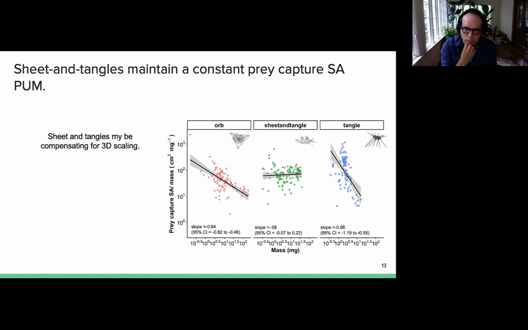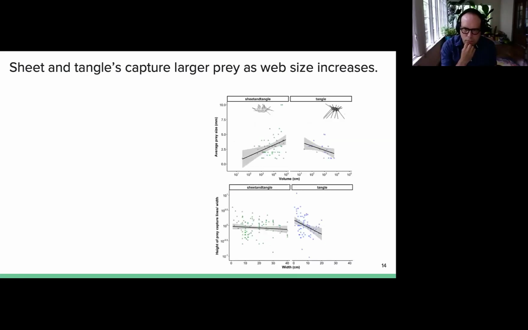given the metabolic scaling illustrated in the figure on the left, but that tangles are apparently doing worse at a slope of negative 0.86. The fact that the slope is steeper than predicted by metabolic scaling in orbs and tangles could be that larger webs capture larger insects, perhaps compensating for the declining prey capture rates per unit mass. However, we find that sheet and tangles capture larger prey as web size increases, illustrated in the graph on the right with the green box.